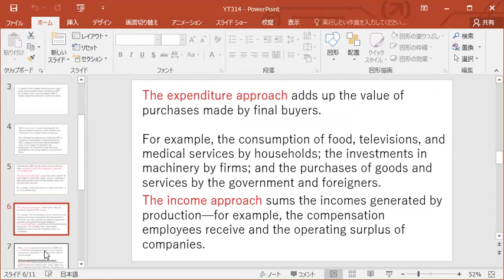The expenditure approach adds up the value of the purchases made by the final buyers. For example, consumption of food, television, and medical services by households, investment in machinery by firms, and the purchasing of goods and services by the government and foreigners. The income approach sums the incomes generated by production, for example, compensation that employees receive and the operating surplus of companies.